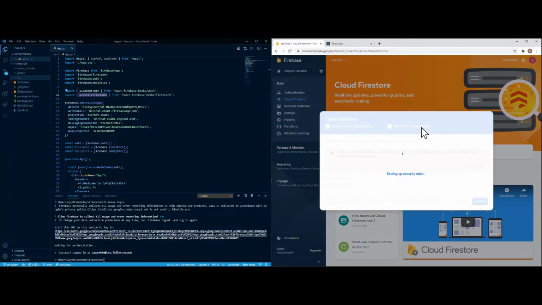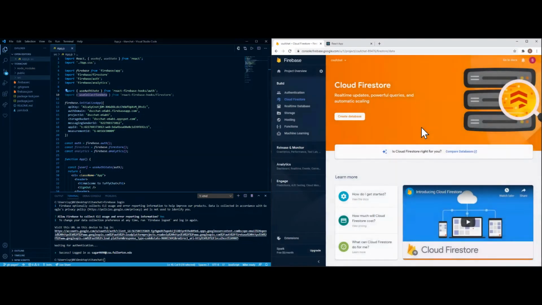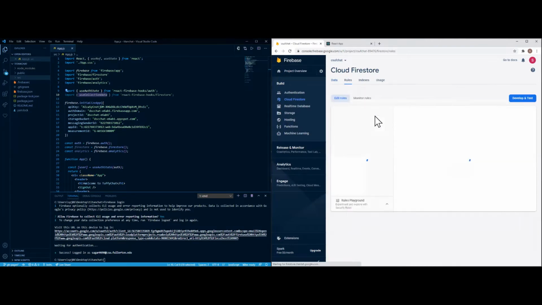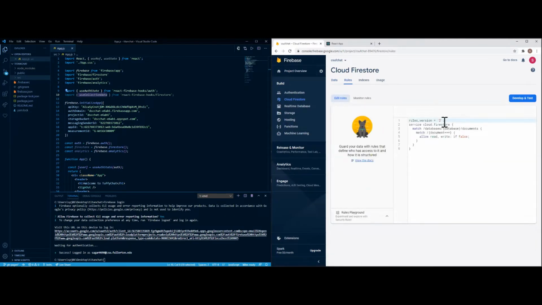So as this loads up, setting up security rules. The reason why we're using this is that in our chat app, we're going to create a security rule, which basically means you're going to be moderating, for example, if anyone uses a bad word. So under the word rules, here's where we're going to create our backend code for it.